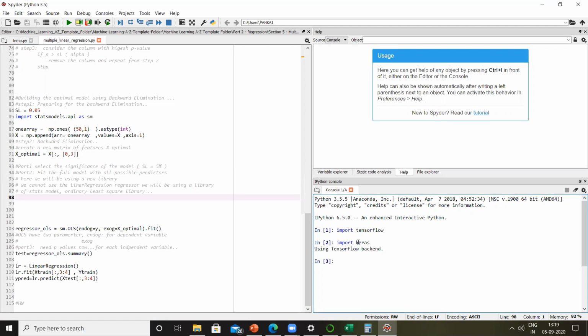As soon as I do import Keras, it says it is going to use TensorFlow behind the scenes. I already told you Keras works with two libraries. Either it can work with TensorFlow or Theano. But most of the time we always use TensorFlow with Keras, and that's why it's mandatory for us to install TensorFlow first before the Keras library.